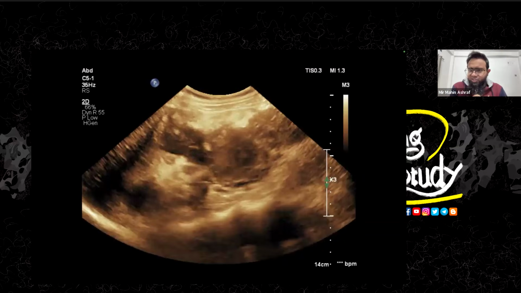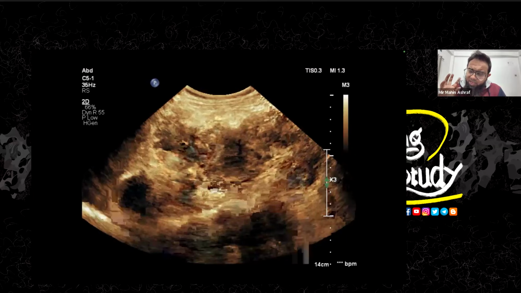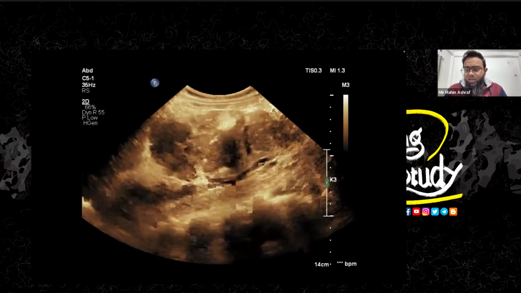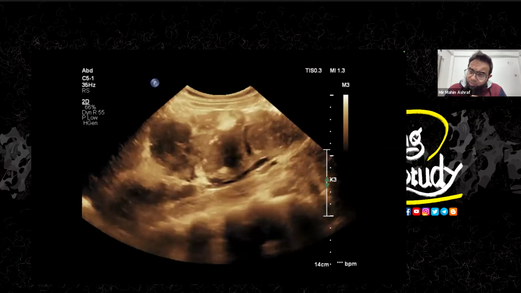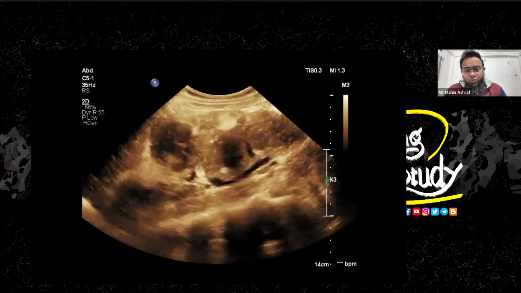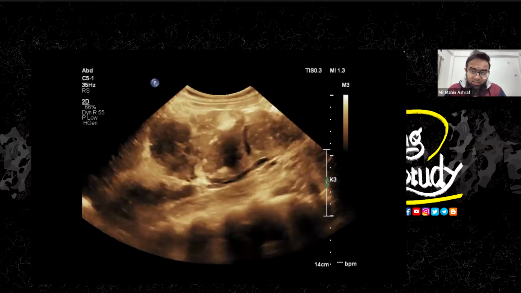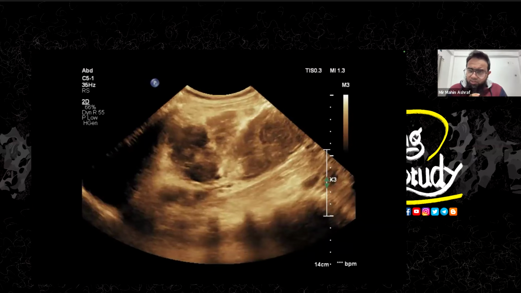I don't have that picture here, but if you put the transducer over the heart, you will see some echogenic balls or mass lesions within the ventricles or atrium. So rhabdomyoma is a common association. What else do you want to see? You can go for an MRI, and on MRI you will see some cortical tumors, which are associated with the history of seizure. So this is a case of tuberous sclerosis.